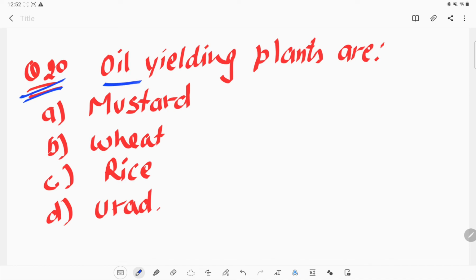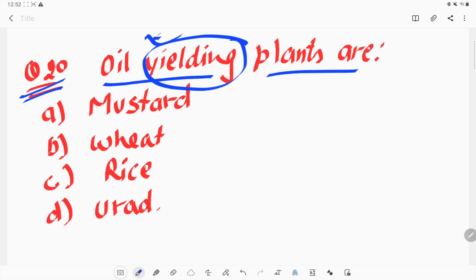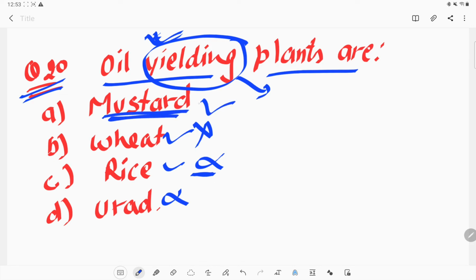Next and last question is, oil yielding plants are the plants which produce oil, or from which we can extract oil, from any part of the plant. From wheat we cannot extract any oil. In rice we can, in some amount, but it's not a huge source of oil. Urad also, that's not true, but mustard is the oil yielding plant from where we can get mustard oil. Okay, so option A is the correct one.